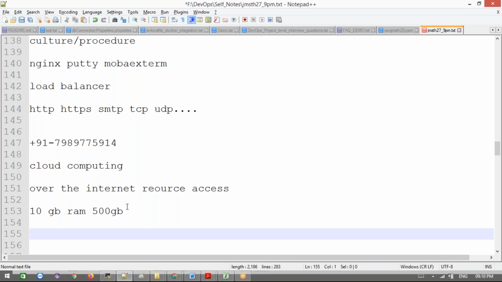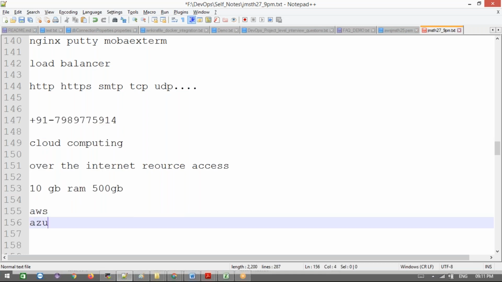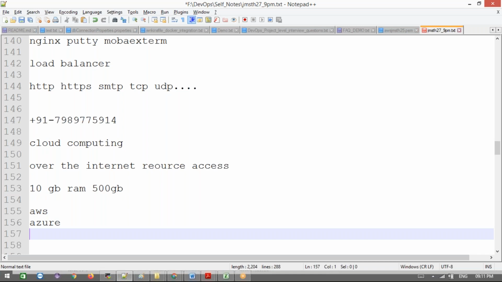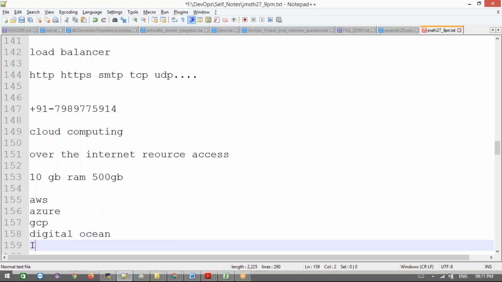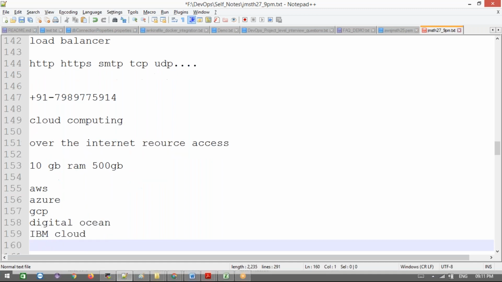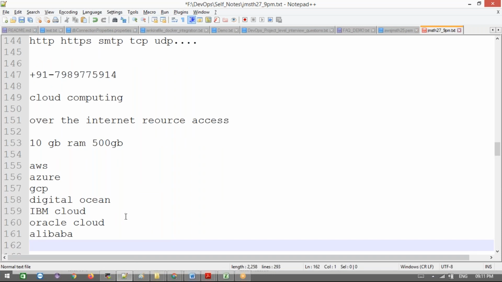Now, what are the cloud providers in the market? There are different cloud providers, for example AWS, Azure, GCP (Google Cloud Platform), DigitalOcean, IBM Cloud, Oracle Cloud, and Alibaba. Those are the different kinds of cloud providers we have.